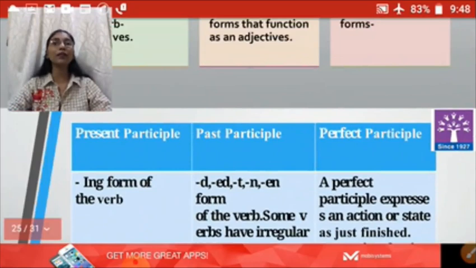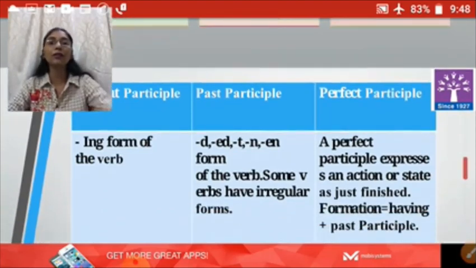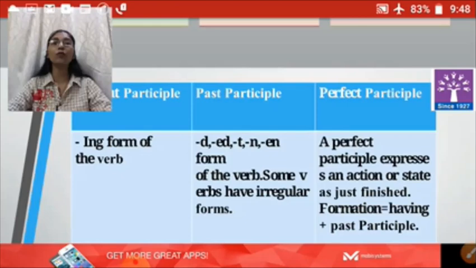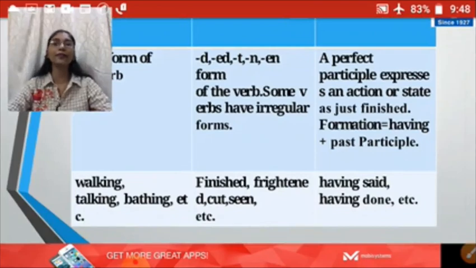I repeat, there are three forms of participle: present participle, past participle and perfect participle. Now if we talk about present participle, they are the ing form of the verb. It is a form of a verb that uses ing with the base form of the word. Example, walking, talking, bathing, etc.